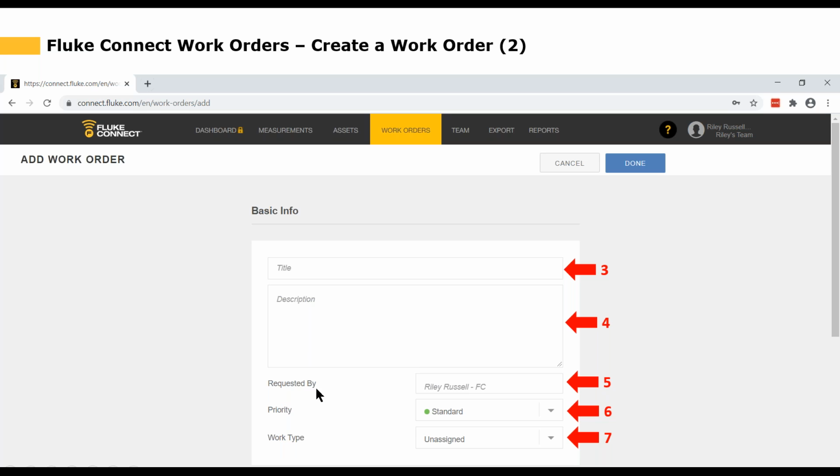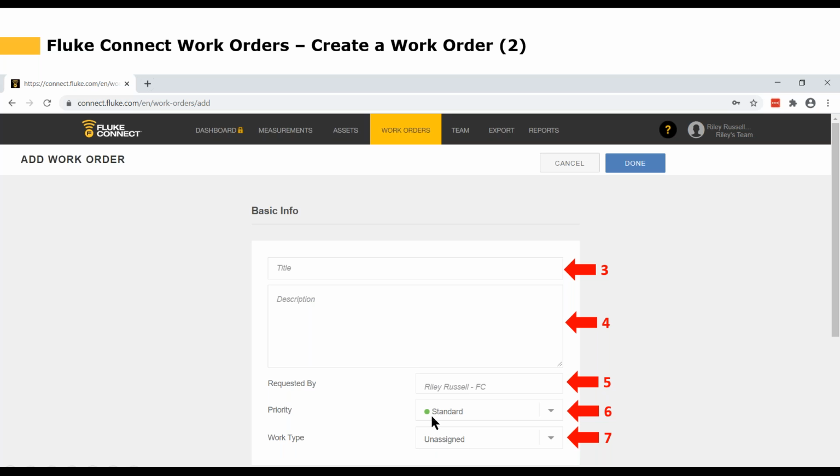Down at the bottom, the requested by is automatically filled out. I'm logged in as Riley Russell, so that's the creator of this specific work order. The priority, by default, will always be set to standard. You can change this to high or low. And then work type, we've got unassigned. Here you have 3 different options: planned, unplanned, and unassigned, but the system will default to unassigned.